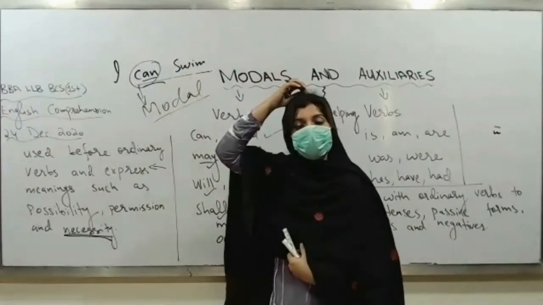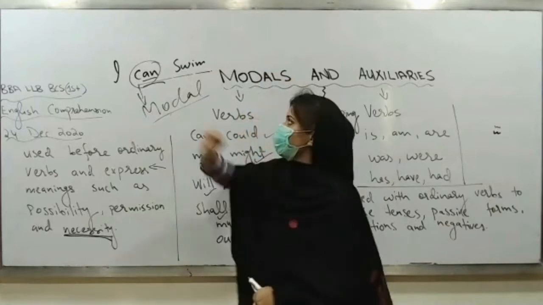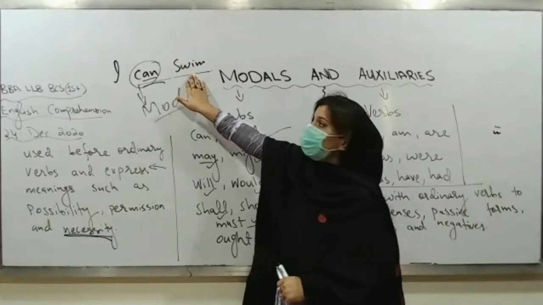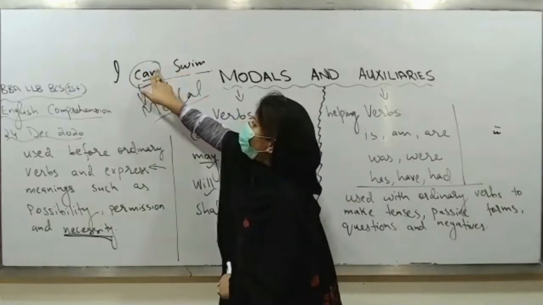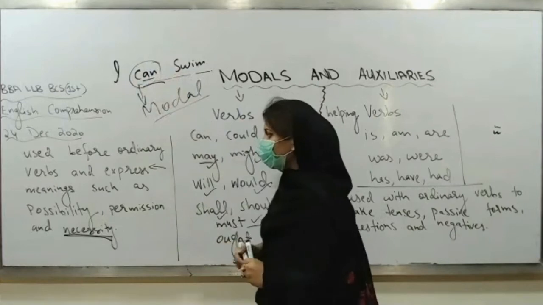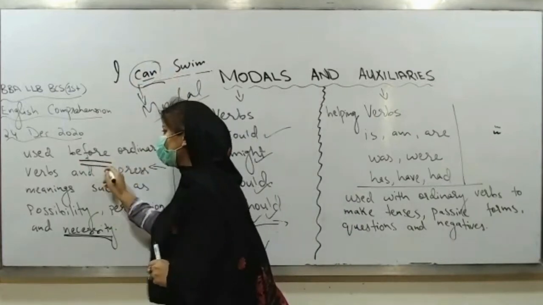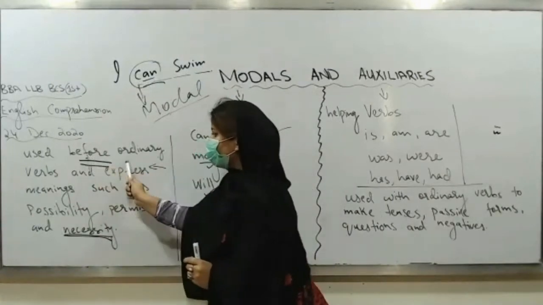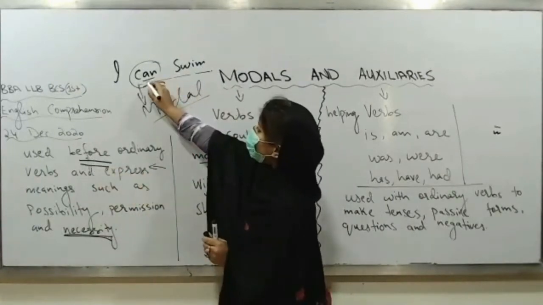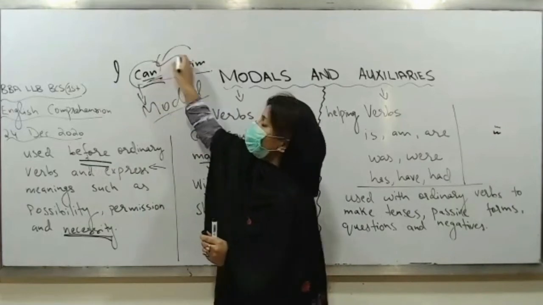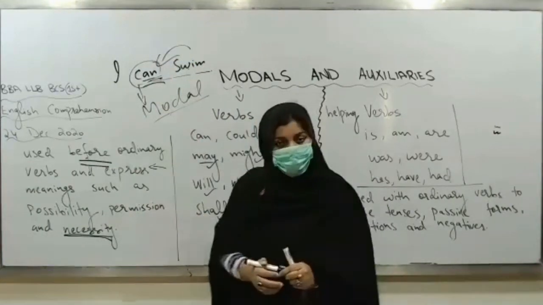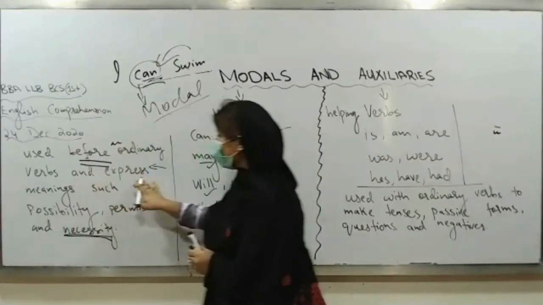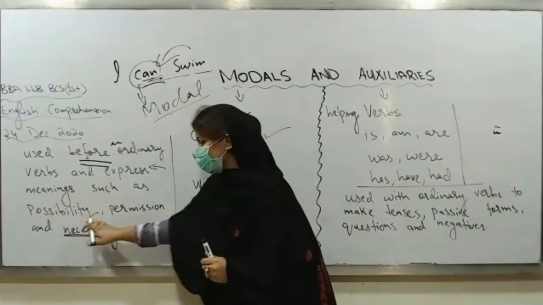Action, right? If you remember, we have talked about verbs in detail. So this swim is what? It is an ordinary verb, meaning it is expressing an action, and this modal is used before this ordinary verb. Here see the definition. In this definition we have talked about this thing, that a modal is used before an ordinary verb. So here see, we have can used before swim, so it is used to express what? Ability.